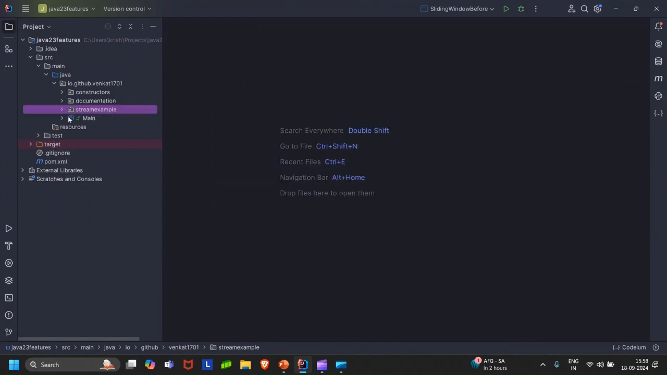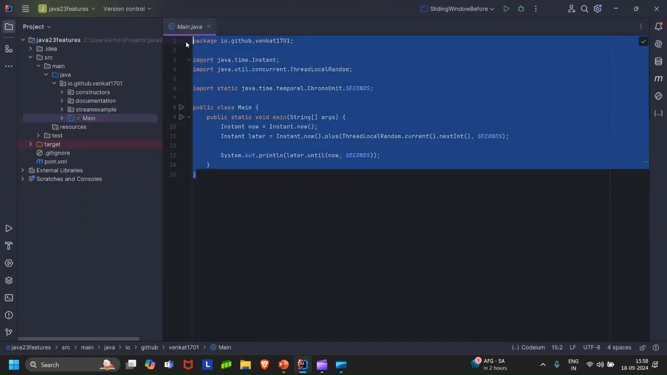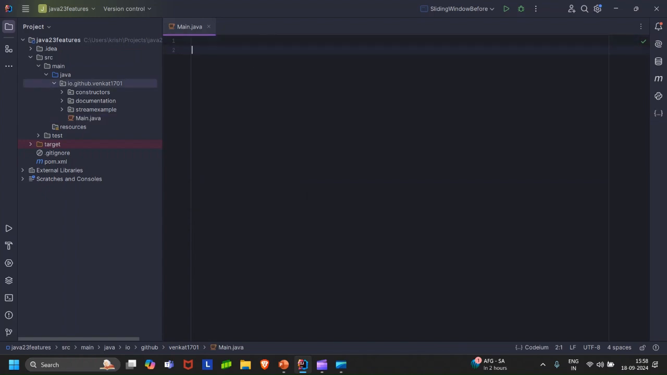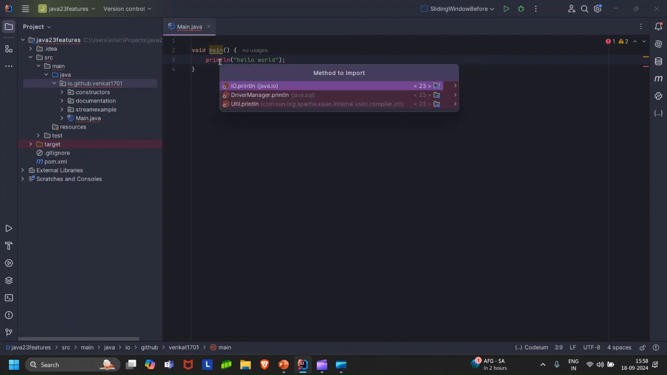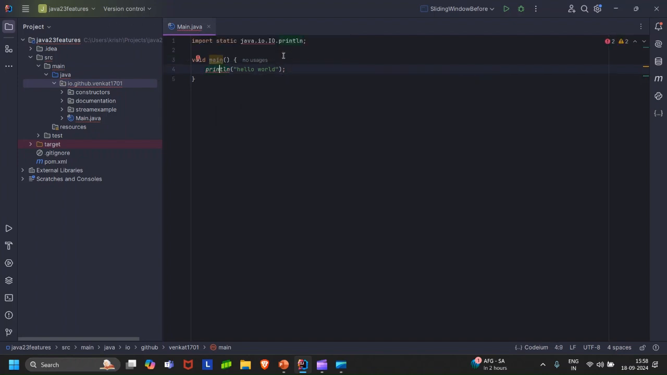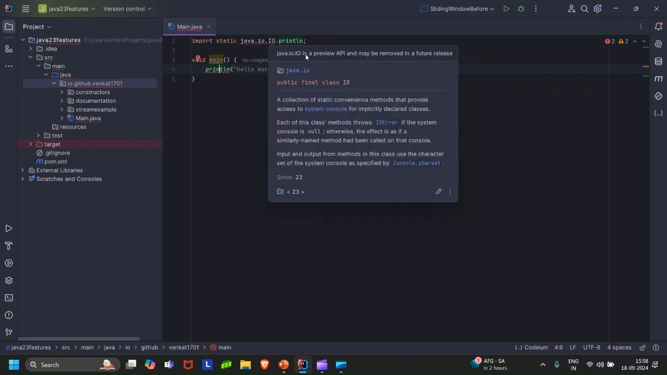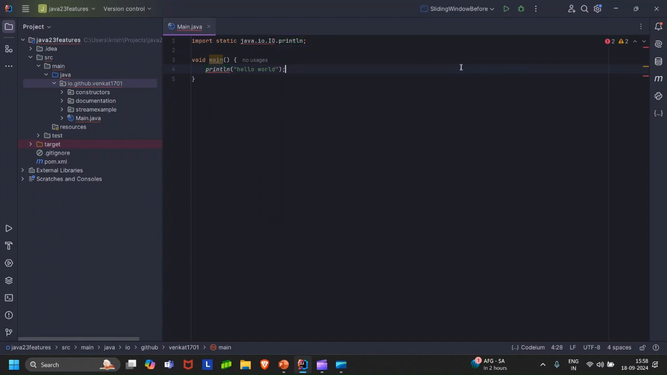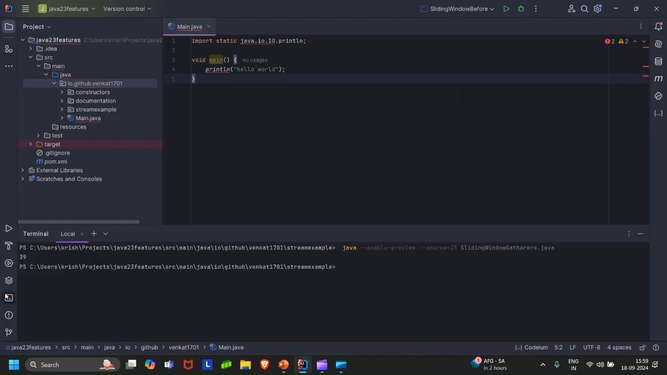So I have this main file here. I just remove everything. And to have the best use of implicitly declared classes, I just write void main. You see, no public, no class, no static modifiers, nothing. And I'll write println hello world. Now you can actually use this println method as well. Java has this done for you. But there is an issue, and that is that it is a preview API and might be removed in a future release. So that's okay. Not a big deal for us right now. Not our concern at this point.